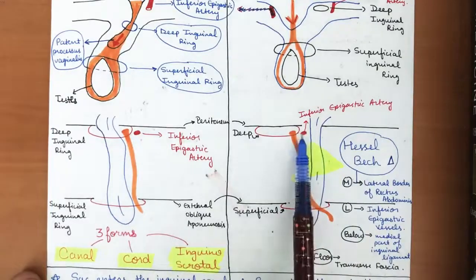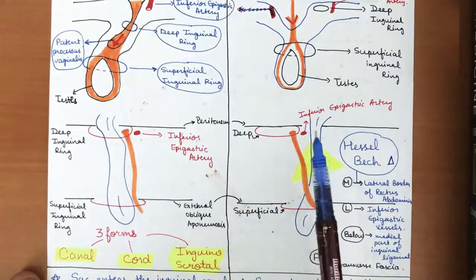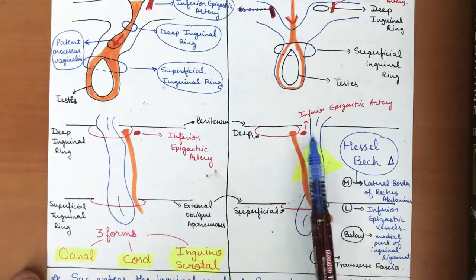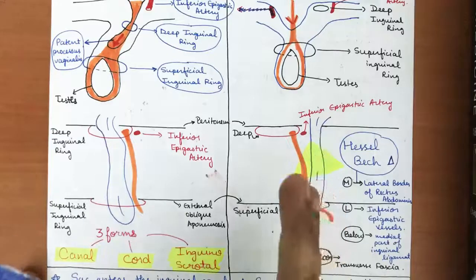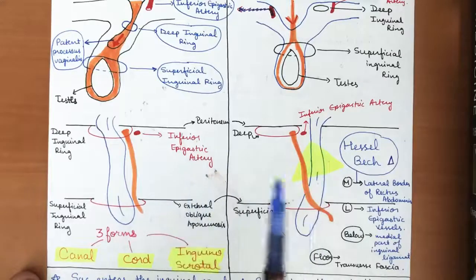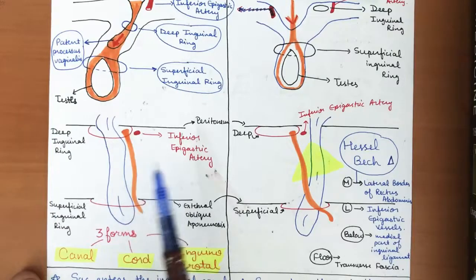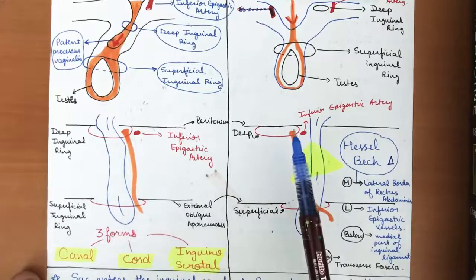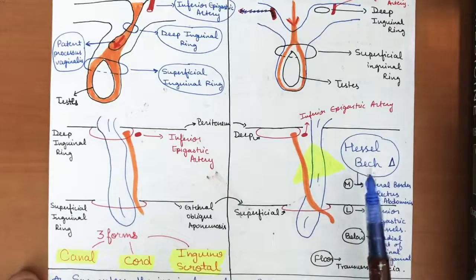We have to check the localization of the inferior epigastric artery. In contrast to this hernial sac being lateral, here, according to the inferior epigastric artery, the hernial sac is present medially. So that's the main difference between these two hernias: in case of indirect hernias, the hernial sac is present lateral to the inferior epigastric artery, while in case of direct hernias, the hernial sac is present medial to the inferior epigastric artery.